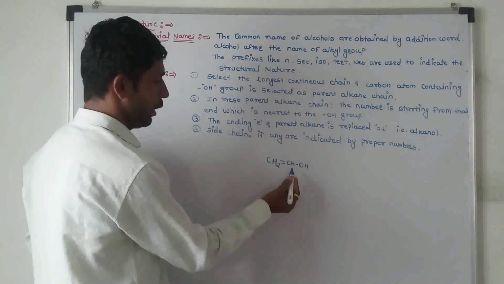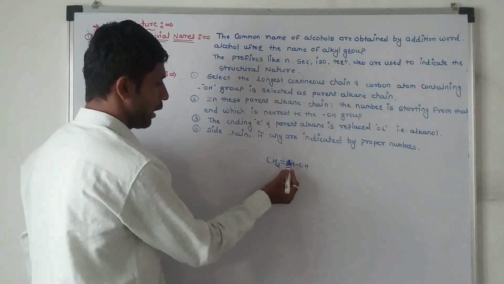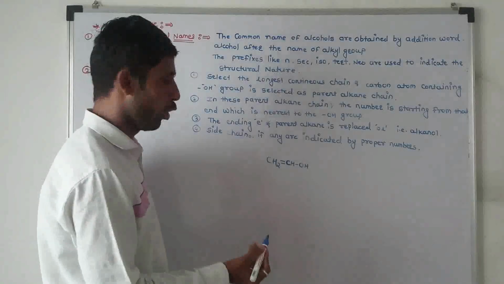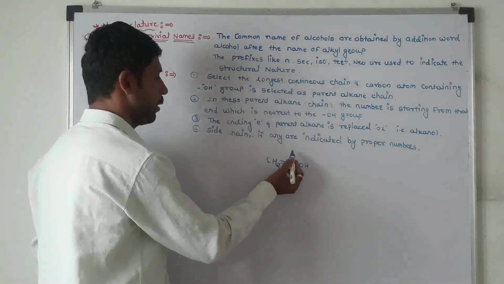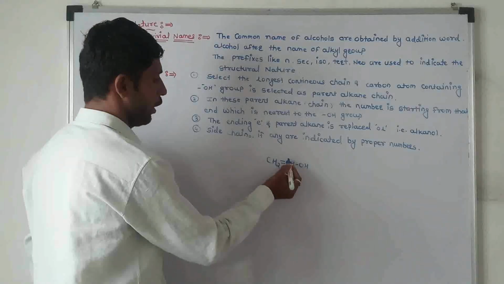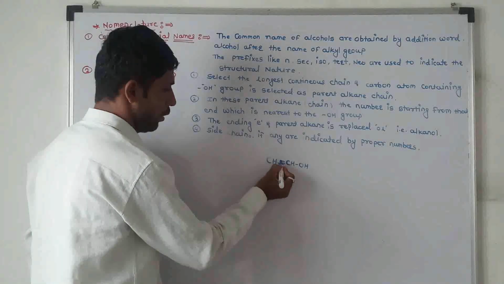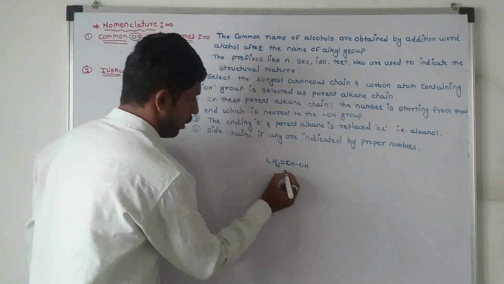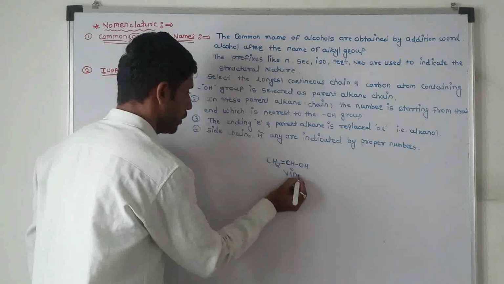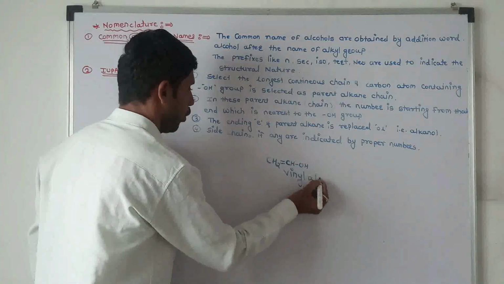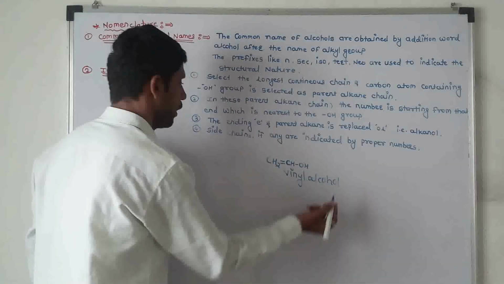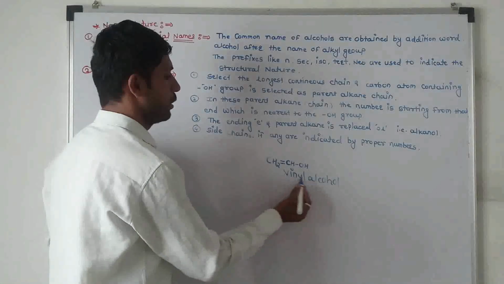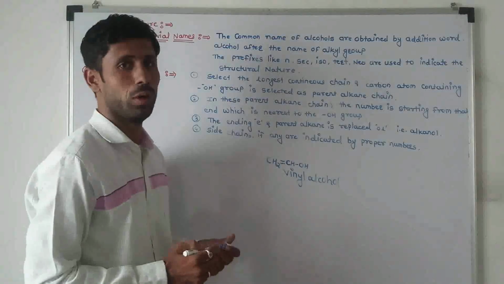The alcohol in which the OH group is directly attached to an sp2 hybridized carbon that is part of a carbon-carbon double bond, in this structure, is also known as vinyl alcohol, or alcohol containing an sp2 hybridized carbon-hydroxyl bond.